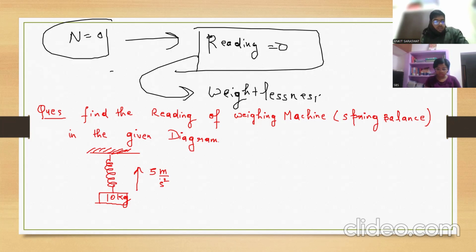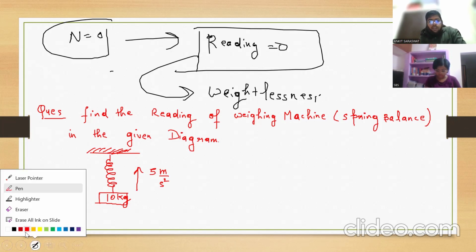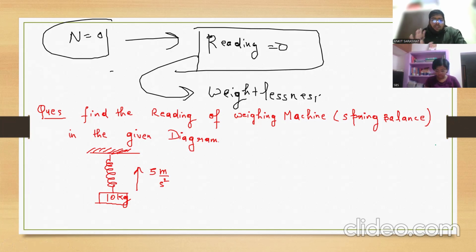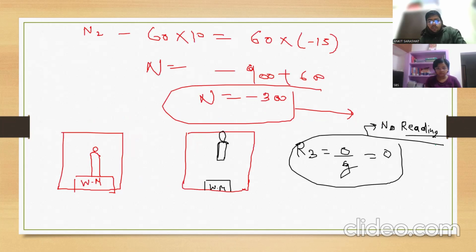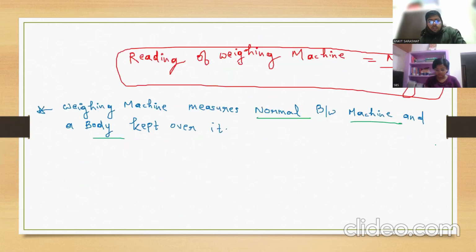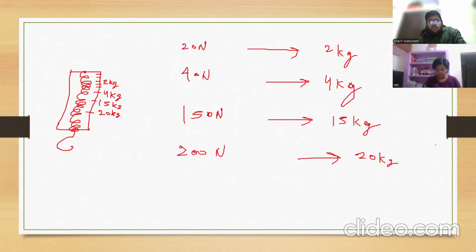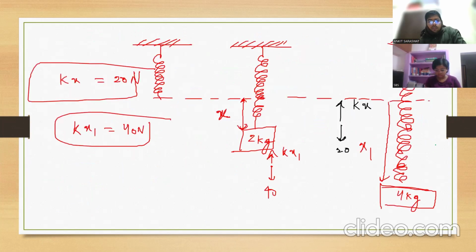Now, how to solve this question? Simply, as I told you, in case of a spring balance, how do we find the reading? First find the tension force. Clear? In case of a spring balance, I think you remember what we have learned, we will first find what? Tension or spring force.